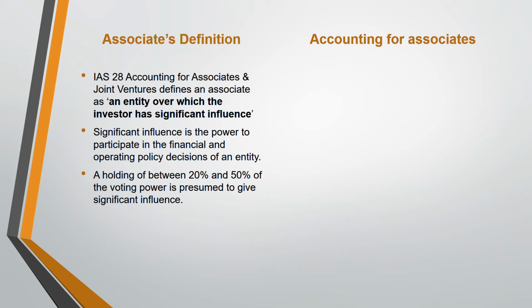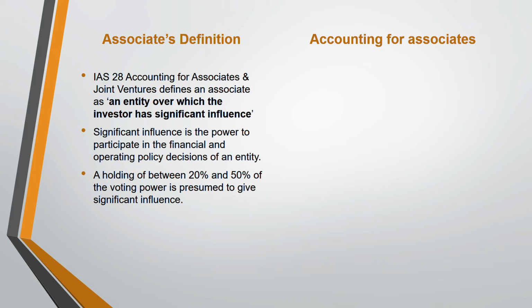They will just give you the percentage, and based on that percentage you take it for calculation when it comes to consolidation. But when it comes as a discussion question, you have to talk about significant influence, meaning whether they have the power to make decisions, looking at the scenario and case study information. Otherwise, for consolidation purposes, only the percentage is enough. 30%, 40%, 45%, associate.